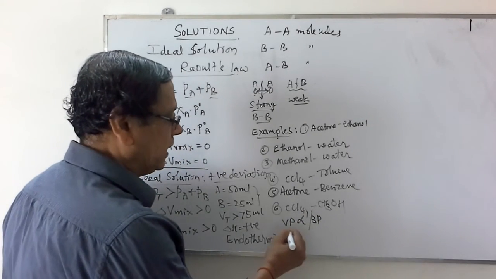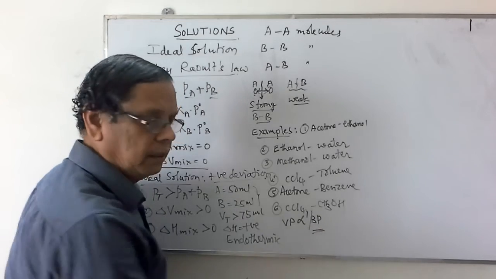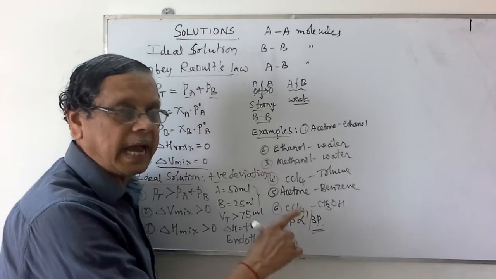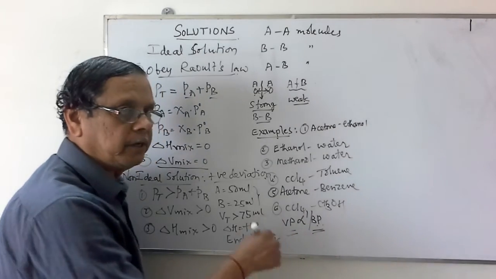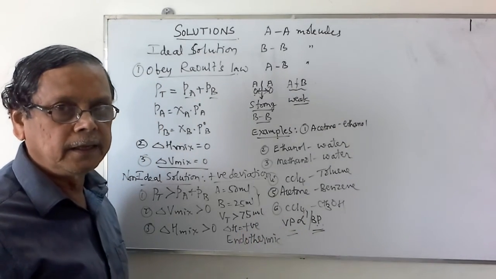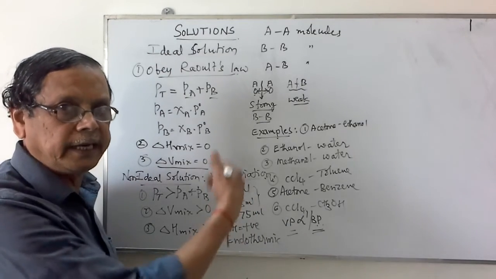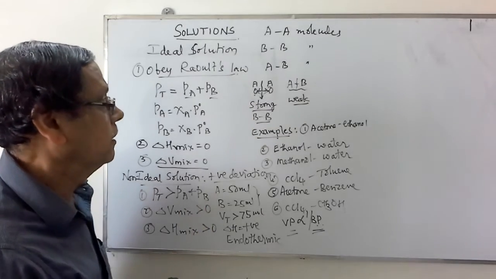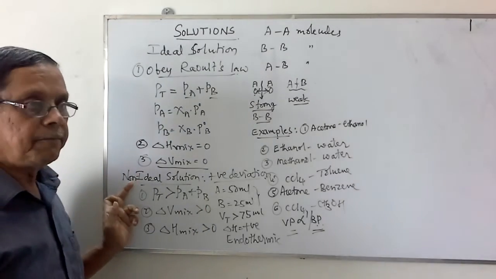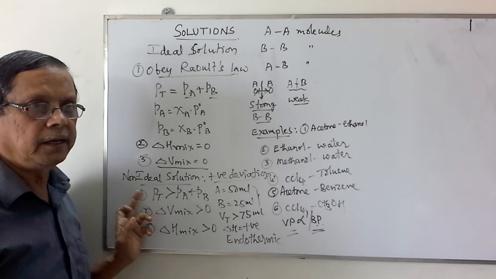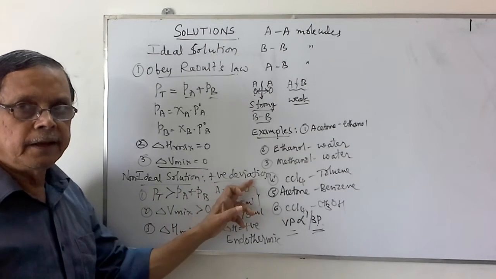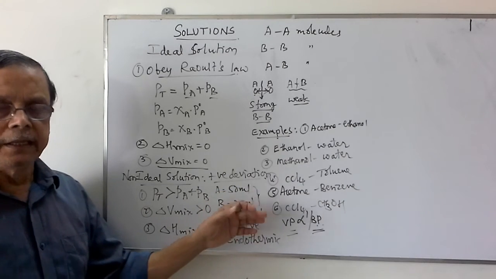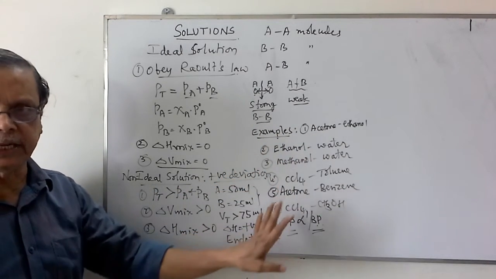That means at a certain composition, the boiling point of the liquid mixture will be lower as compared to the boiling point of the individual liquids. That I will explain after writing the graph between the mole fraction versus the vapor pressure. So this is about the non-ideal solution in case of the positive deviation. In case of the non-ideal solution with negative deviation, exactly opposite explanation.